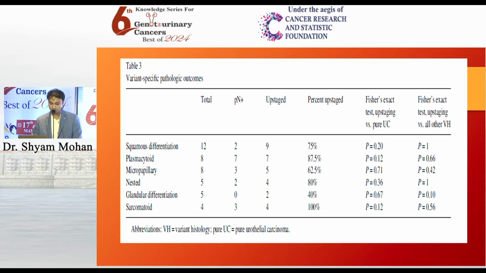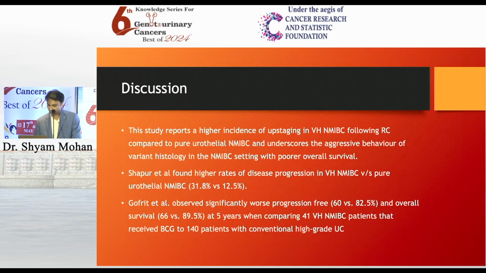As we can see, the percentage upstaged for the sarcomatoid and plasmacytoid variants was much higher compared to the other variants. However, when they were compared to pure urothelial or amongst themselves, it was not statistically significant. So this study reports a higher incidence of upstaging in variant histology NMIBC following radical cystectomy compared to pure urothelial NMIBC, and underscores the aggressive behavior of this histology in the NMIBC setting with poorer overall survival.